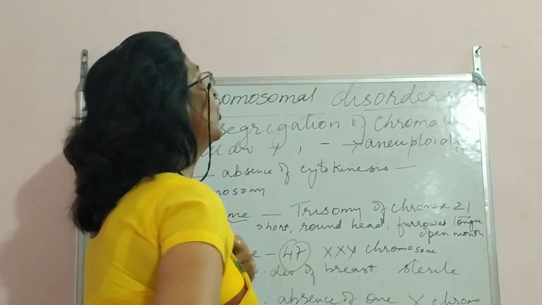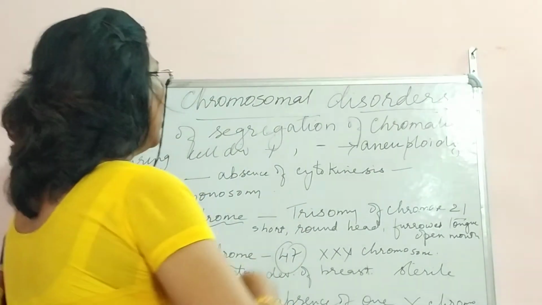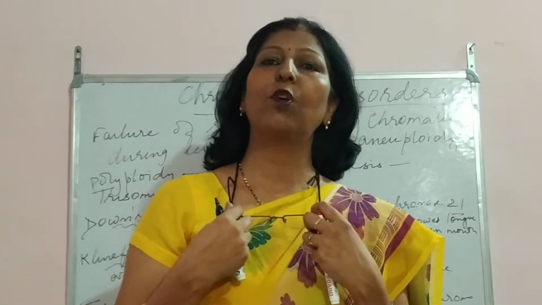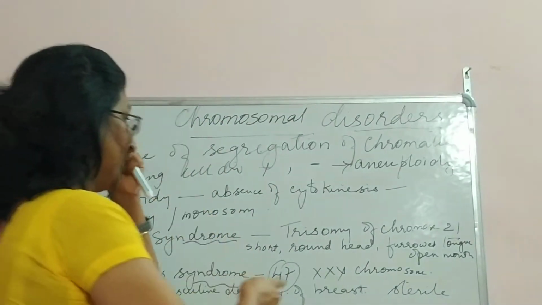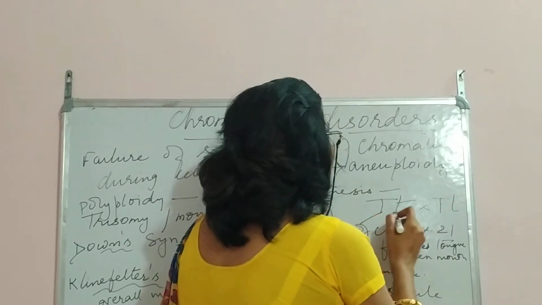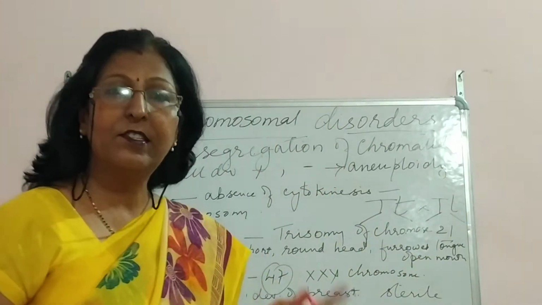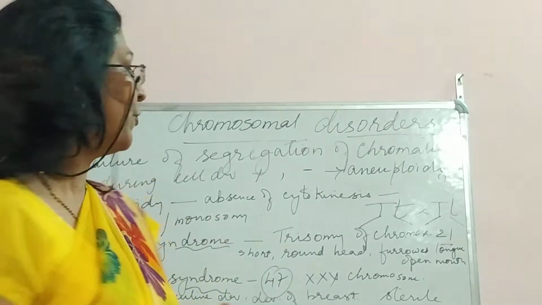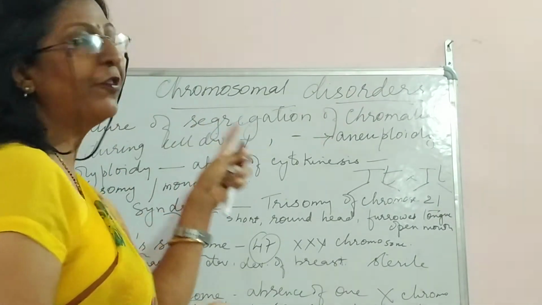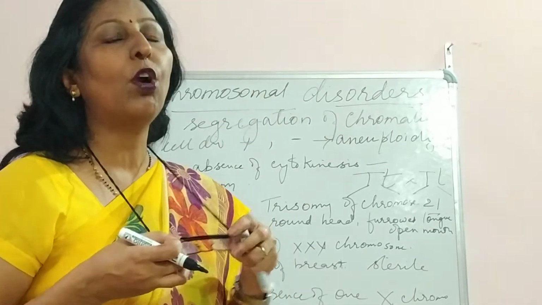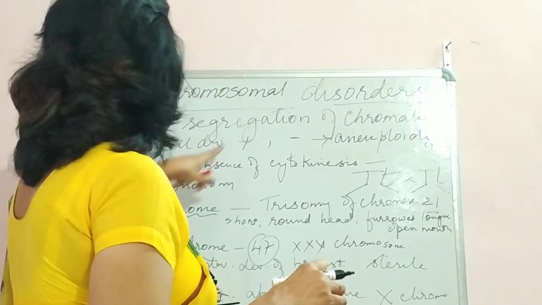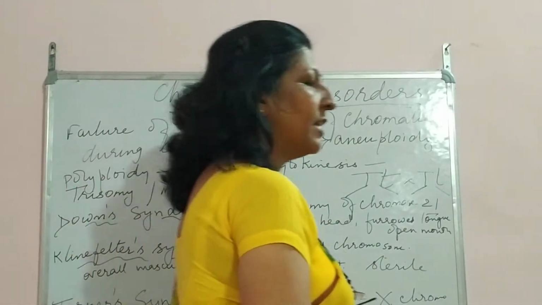Now children, these chromosomal disorders are caused due to lack of segregation of chromatids. If you remember, I told you that whenever crossing takes place, suppose capital T small t into capital T small t, self cross, this has to get segregated. When this does not get segregated, linkage occurs. So in chromosomal disorders, when the chromatids do not get separated, they suffer from these disorders.